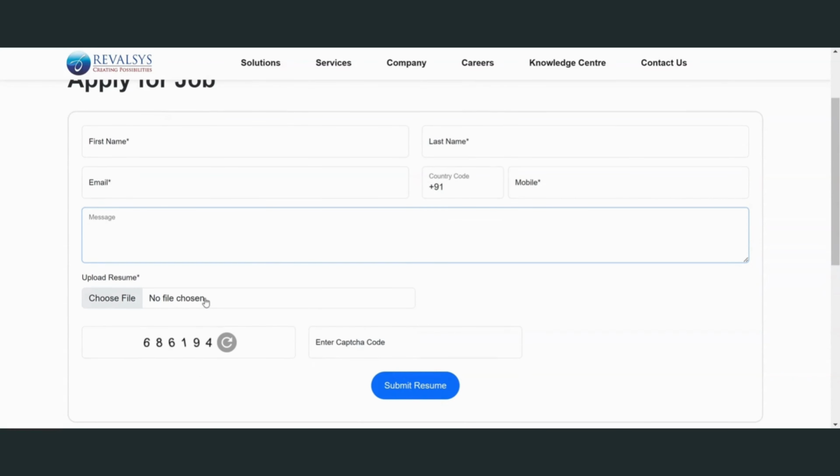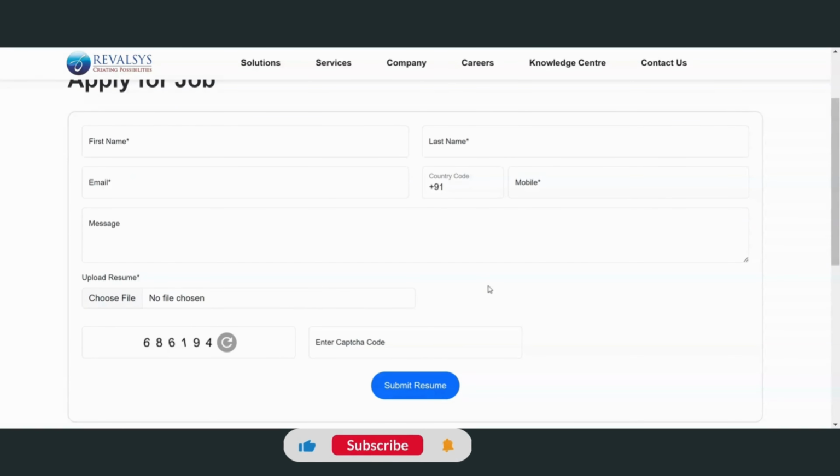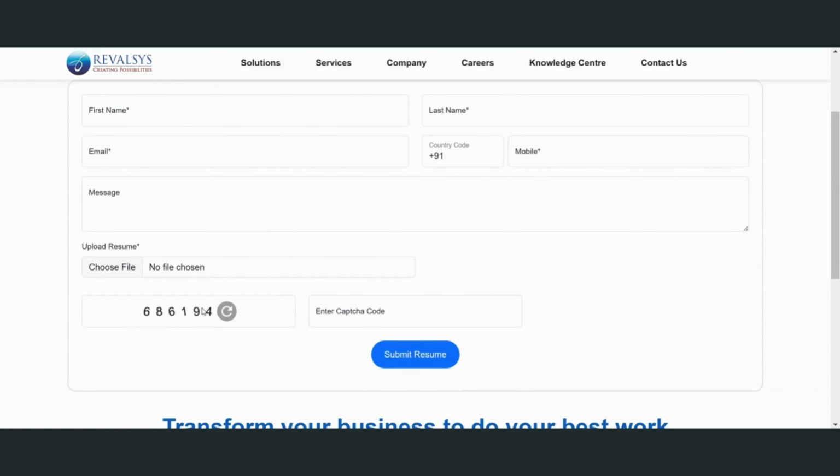Okay, then after you can upload your resume. Please make sure to use bullet points to highlight your projects. So coming to this, enter the captcha code, and then submit your resume. Okay, this is the process.